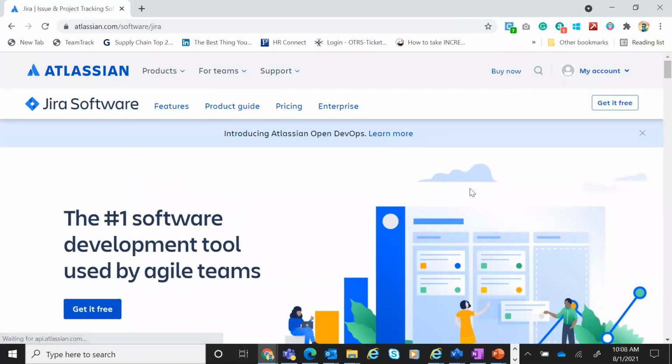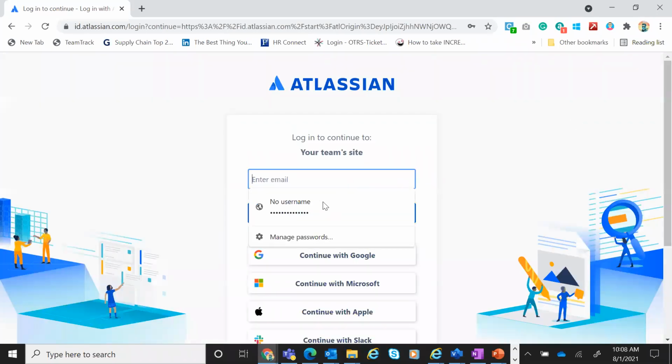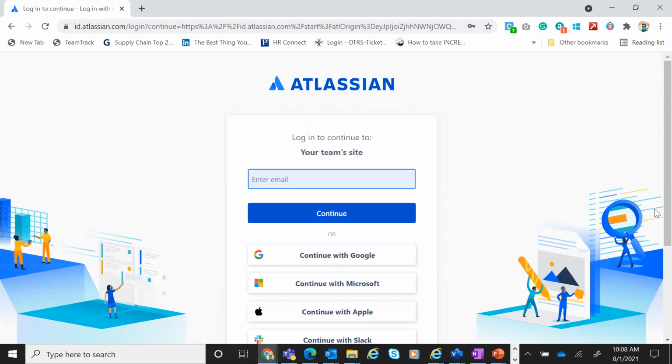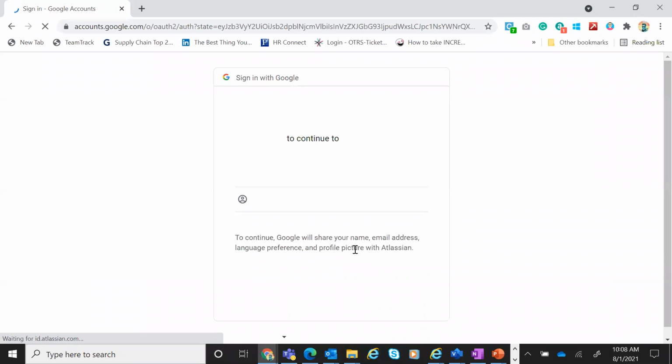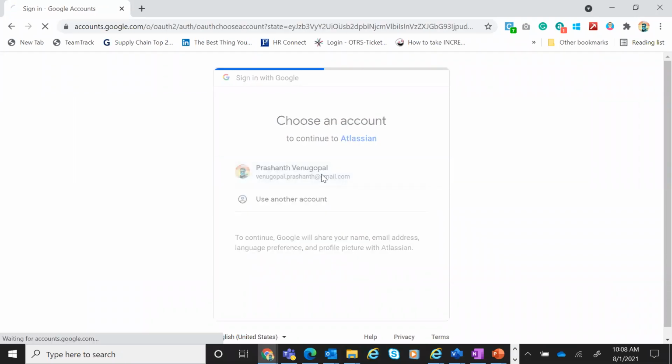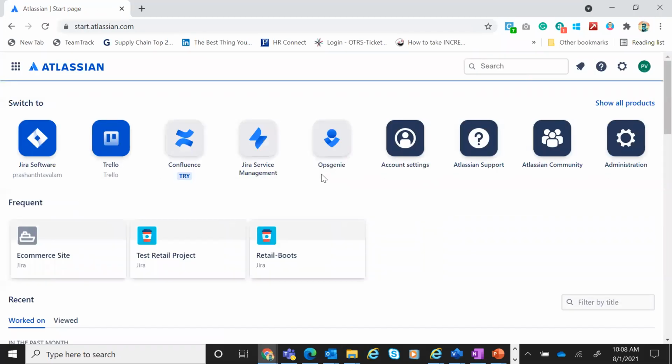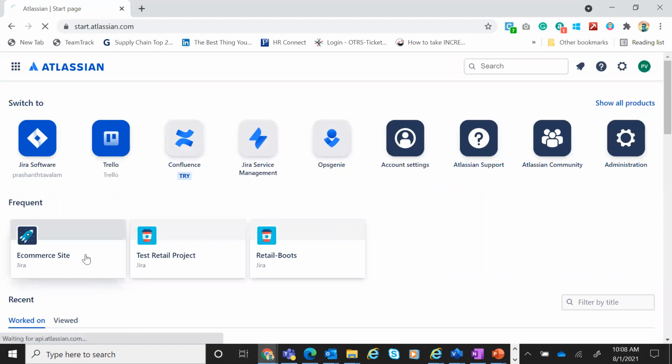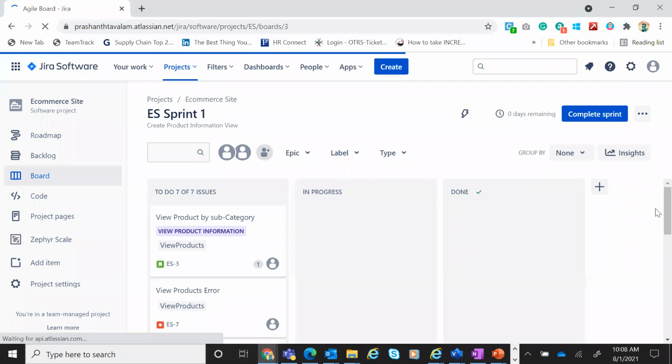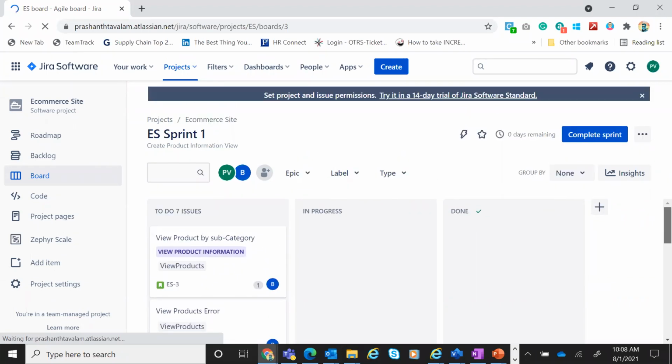So this is basically used for your user story writing, etc. So if you see this, there is a certain flow, right?